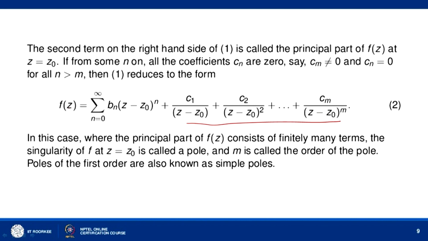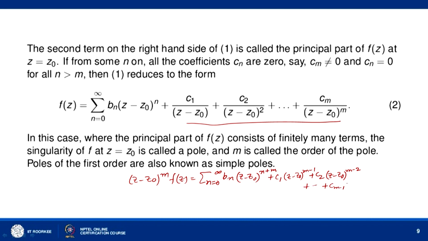You can see here, if you multiply this equation by (z − z naught)^m and take the limit as z tends to z naught, then see what happens. (z − z naught)^m f(z) will be equal to the summation n equal to 0 to infinity b_n (z − z naught)^(n+m) plus c1 (z − z naught)^(m−1) plus c2 (z − z naught)^(m−2) and so on, c_(m−1) (z − z naught) plus c_m.